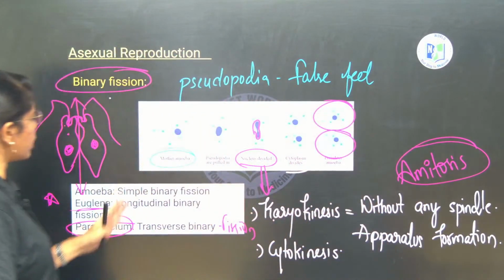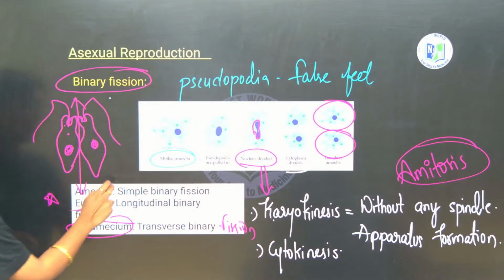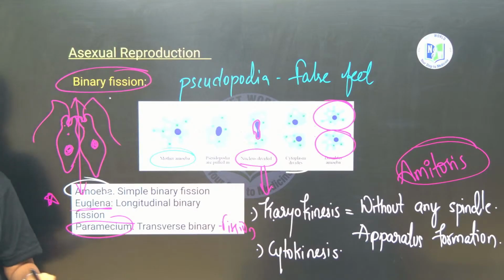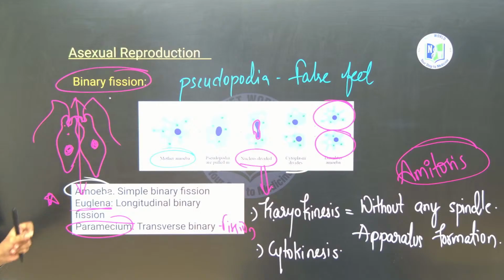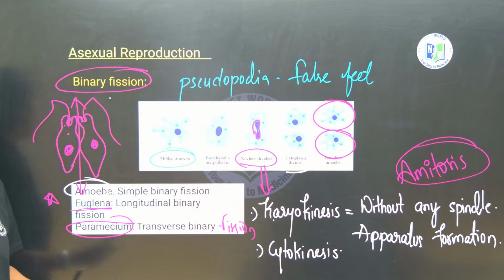Here we have three different types of binary fission. One is amoeba, which is simple binary fission, second is euglena, that is longitudinal binary fission, next paramecium, which is transverse binary fission. Clear, right, ma? Just take a note of it.